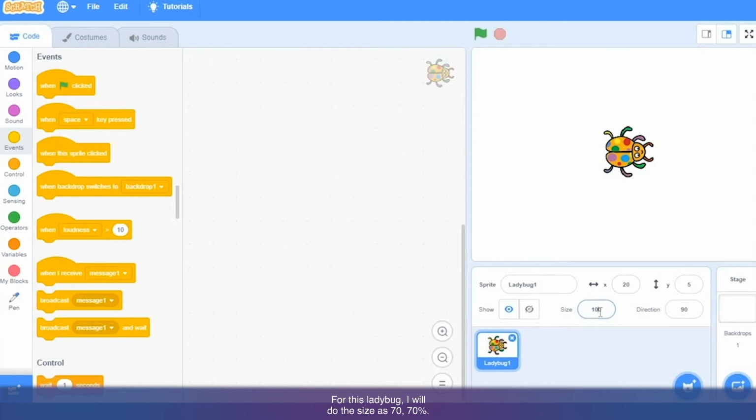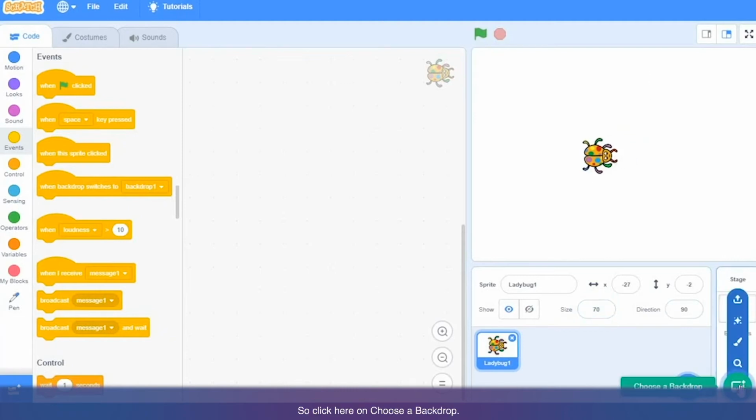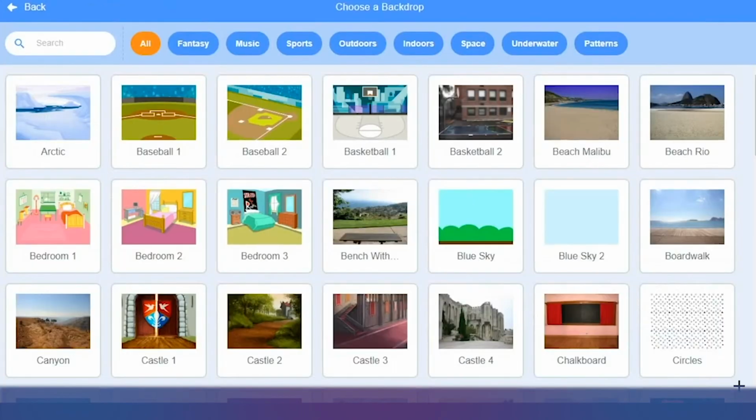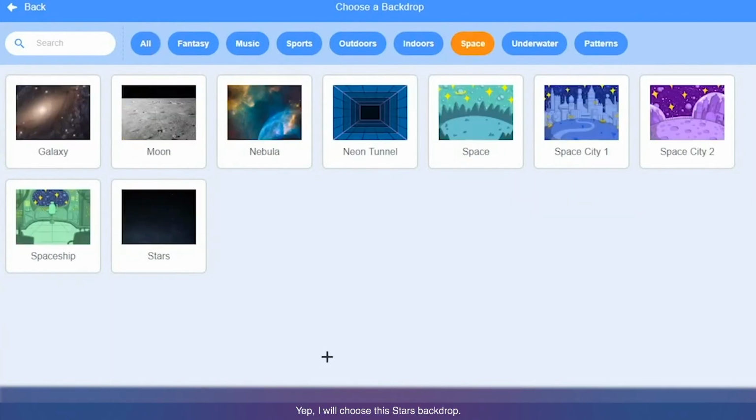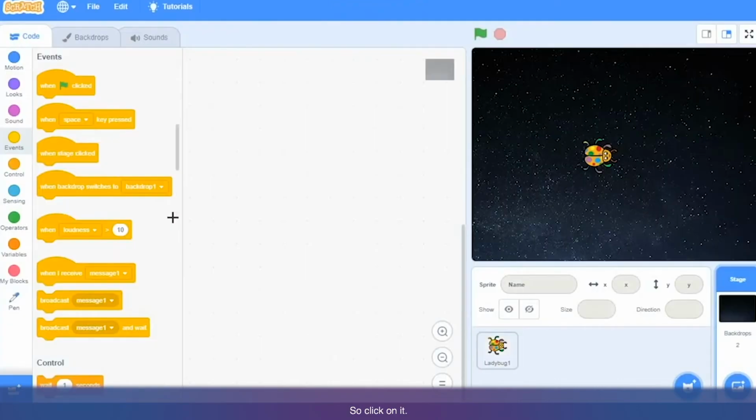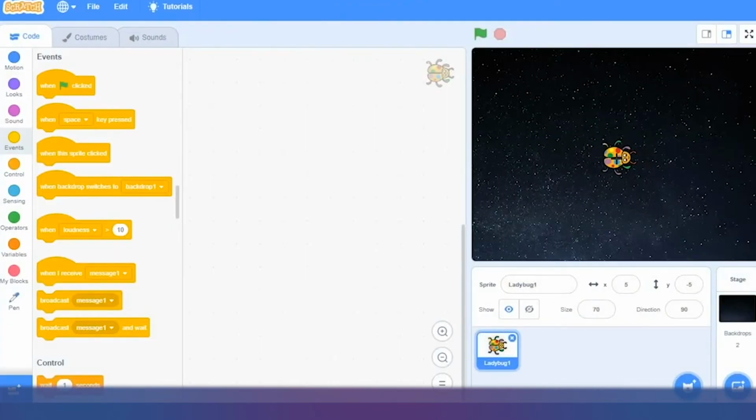For this ladybug, I will set the size as 70%, to make it a bit smaller. If you wish, you can add some backdrop. Click here on choose a backdrop. Now I'm clicking on space. I will choose this stars backdrop. Click on it. You can see the ladybug looks nice on the stars backdrop. Now let's make some colorful pattern with this ladybug.